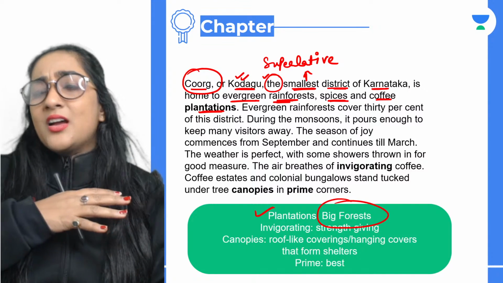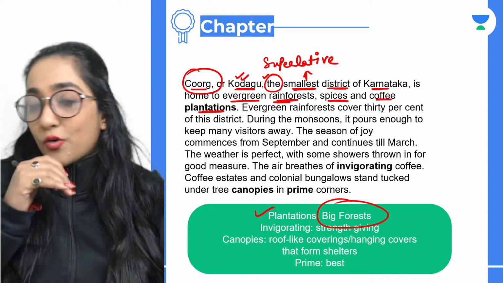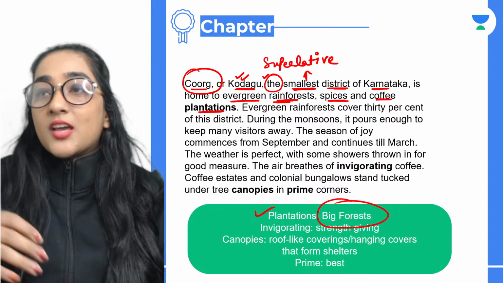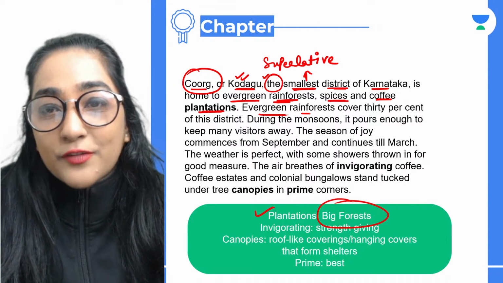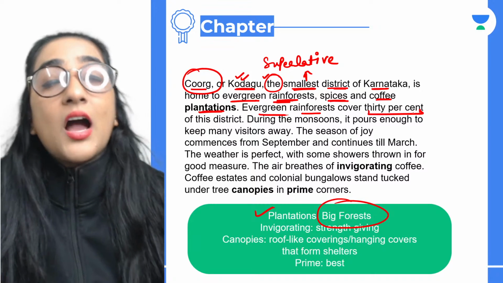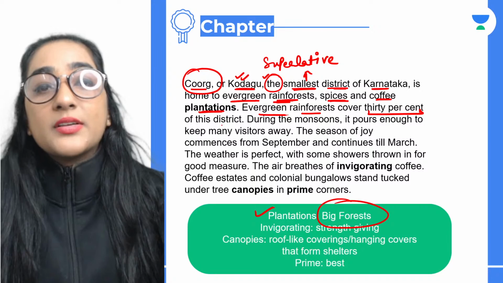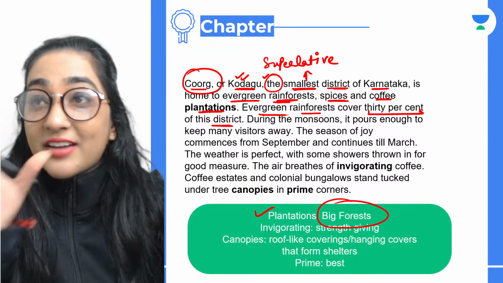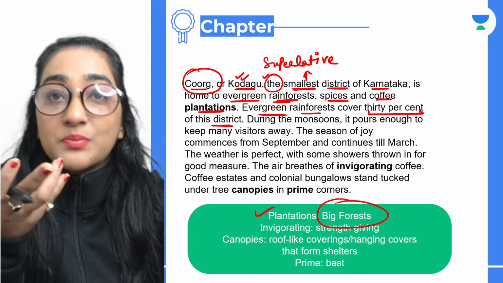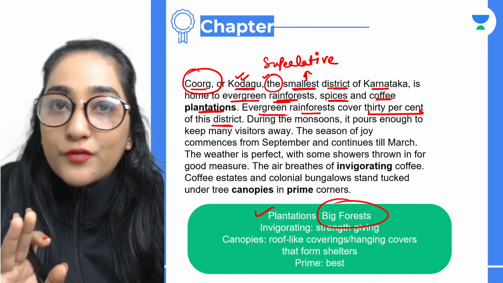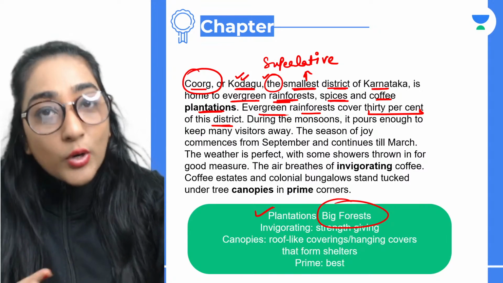You will find the lush green rainforest, which is really amazing to see. When you're going there in the rainy season, it's like heaven. You are in heaven. So evergreen rainforest covers 30%. Again, a very important detail, a fact, just do not miss it. 30% of this district. That means 30% of the area of that small town is covered with just evergreen rainforest. So you can just imagine how beautiful that is, because that is totally the nature you are in.